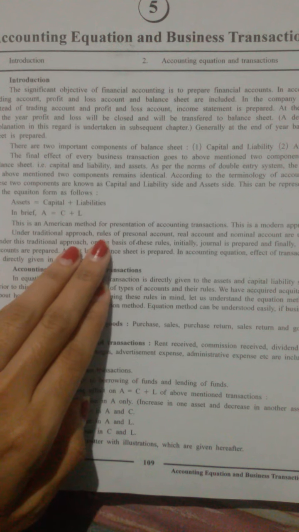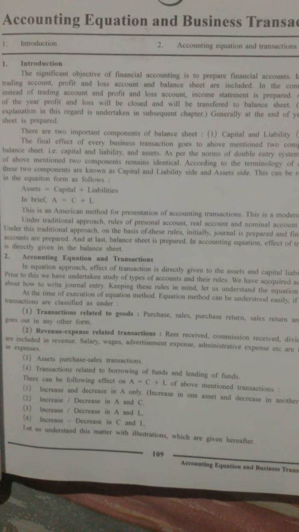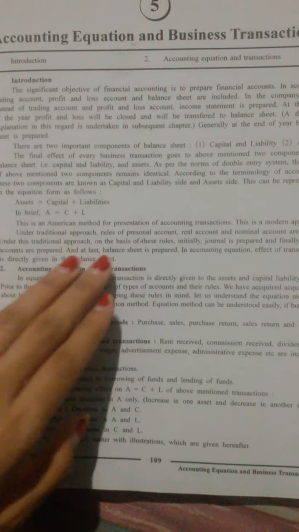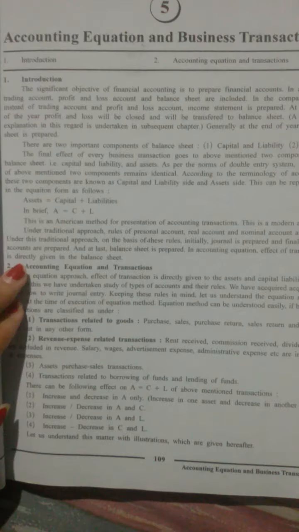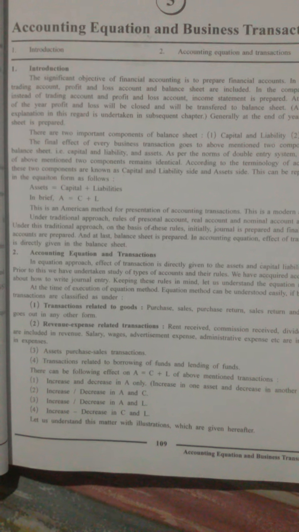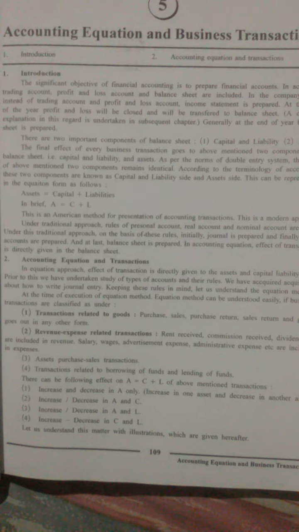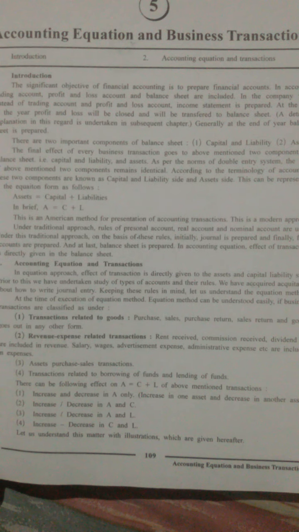Under the traditional approach, rules of personal account, real account and nominal account are used. On the basis of these rules, initially the journal is prepared, then final accounts are prepared, and at last the balance sheet is prepared. In the accounting equation, the effect of a transaction is directly given into the balance sheet. This was just the introduction. We will be discussing the accounting equation in detailed form.